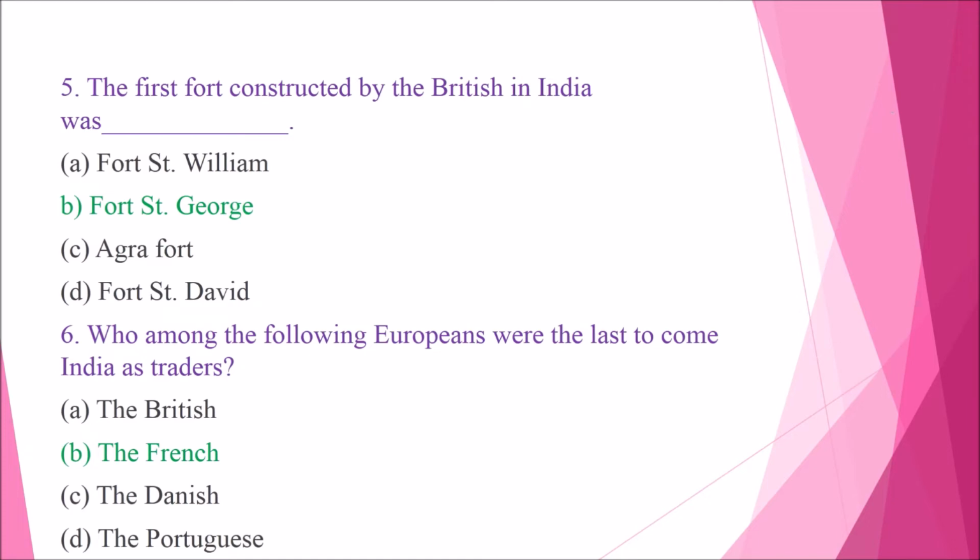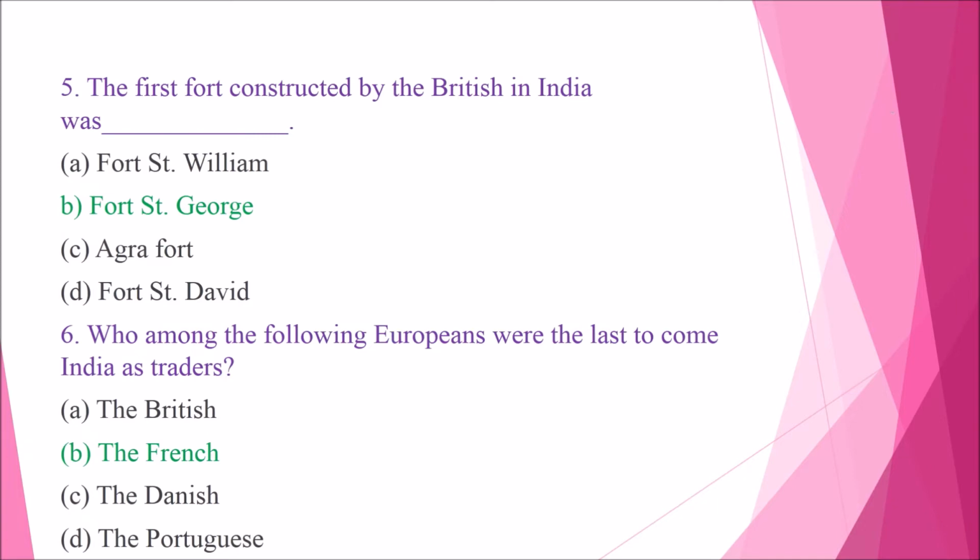Question number 5. The first fort constructed by the British in India was dash. Option A, Fort Saint William. Option B, Fort Saint George. Option C, Agra Fort. Option D, Fort Saint David. So the answer is option B, Fort Saint George. Question number 6.